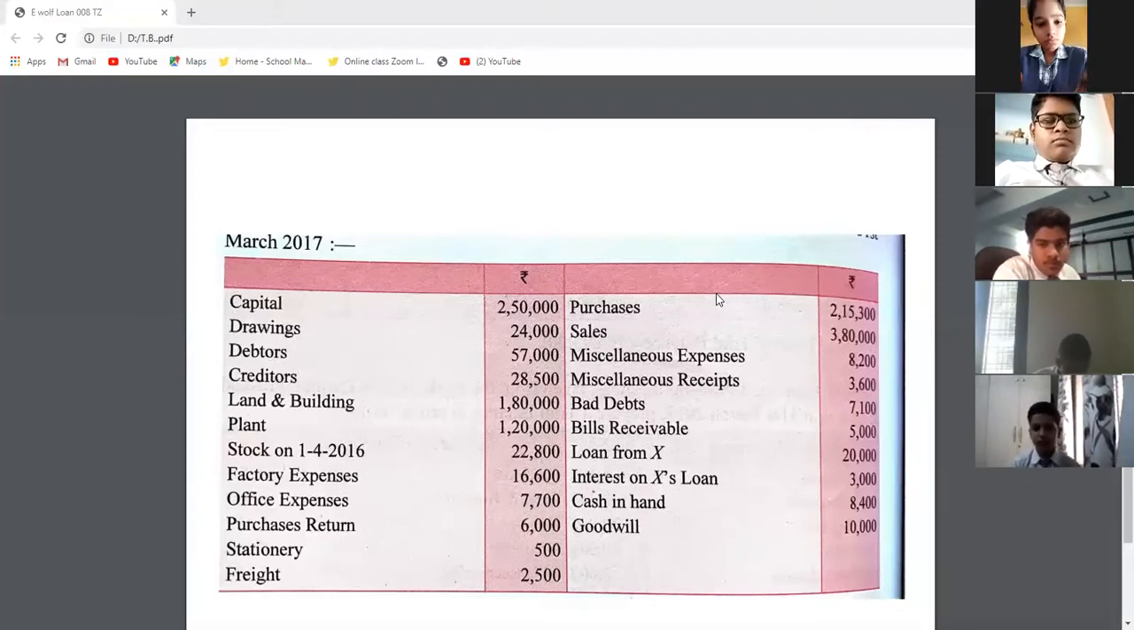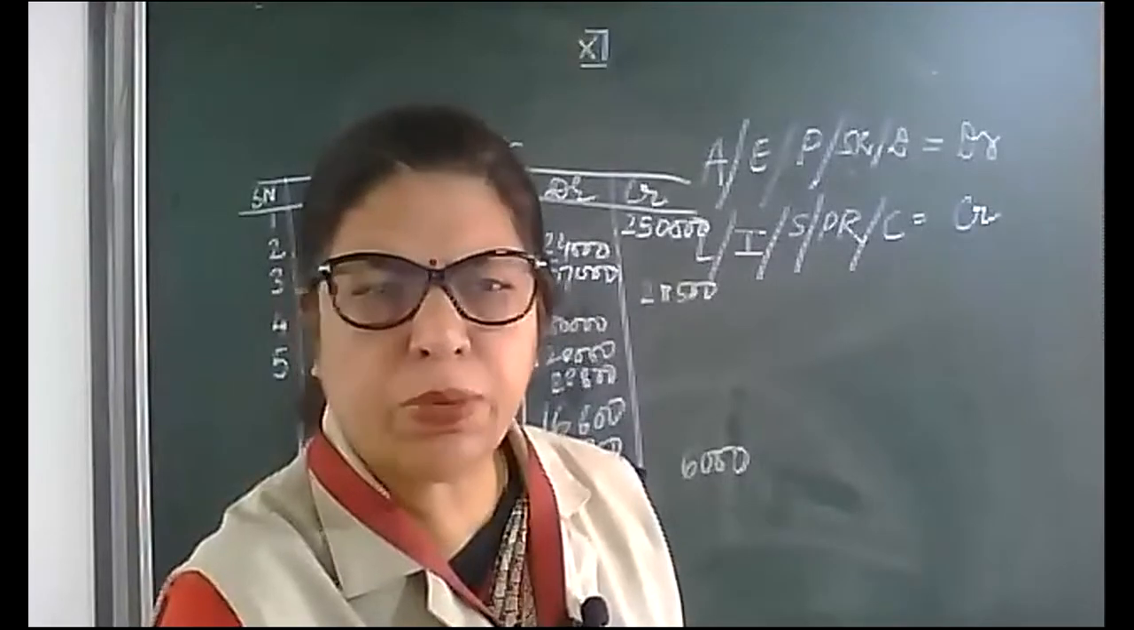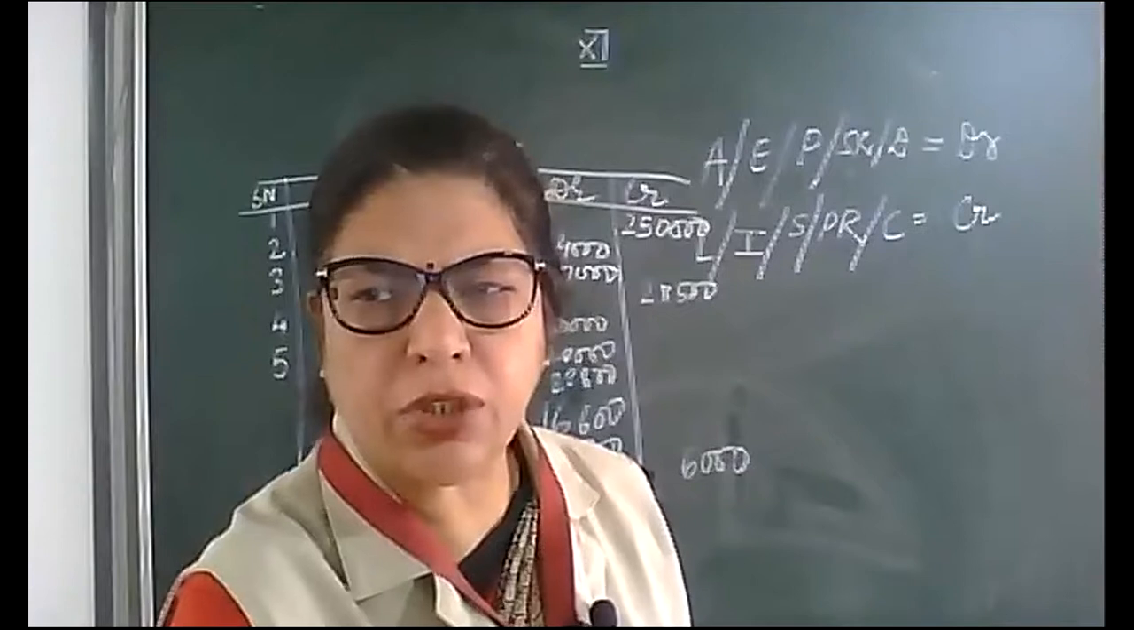Now, number 7. Interest on X loan. That will be debit or credit? Interest on X loan. Credit. You have taken a loan from X. Tell your parents not to disturb you.